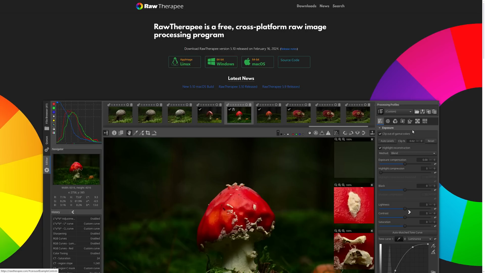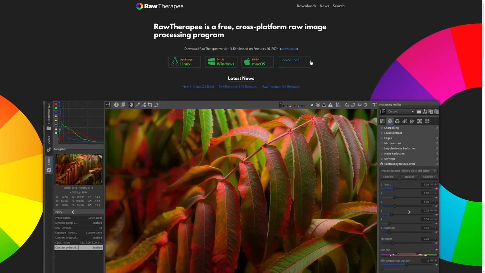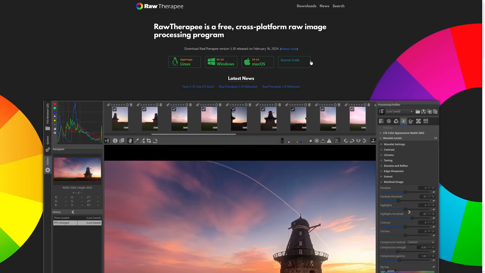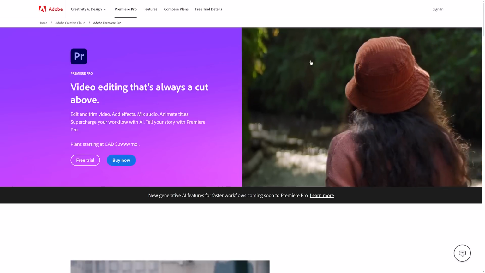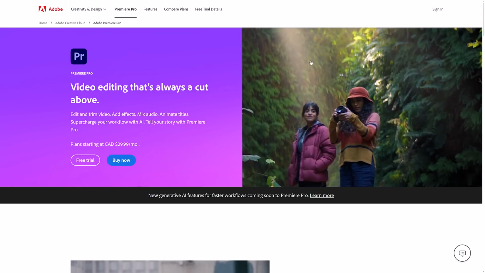Raw Therapy is another option out there. And interestingly enough, this one is actually available for Linux. Actually, so is this one. I didn't mean to narrow that out. I do believe this is for Linux as well. So when it comes to actual photo post-processing, Linux is actually fairly well represented. So Raw Therapy is another option there. Now, there are a number of alternatives I didn't particularly cover here. Just be aware there are more out there. I'm just kind of highlighting some of the options that are available to you.